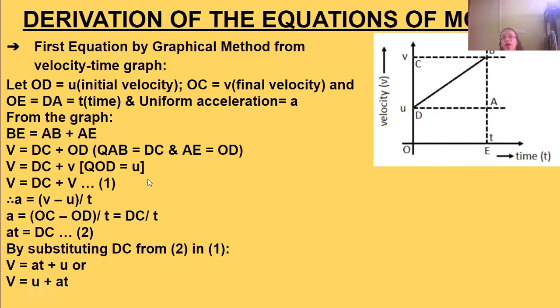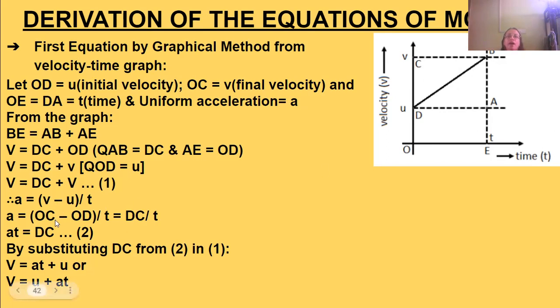OD is equal to u. So v = DC + u, and call this equation 1. Therefore, acceleration a is equal to (v minus u) by t.